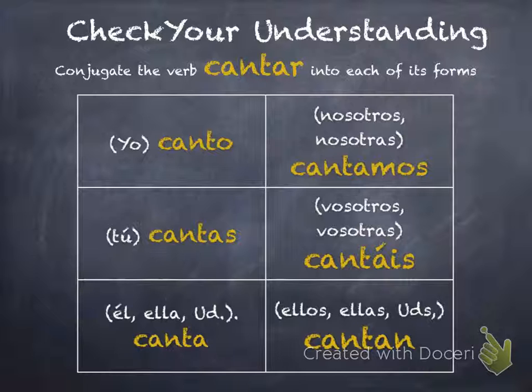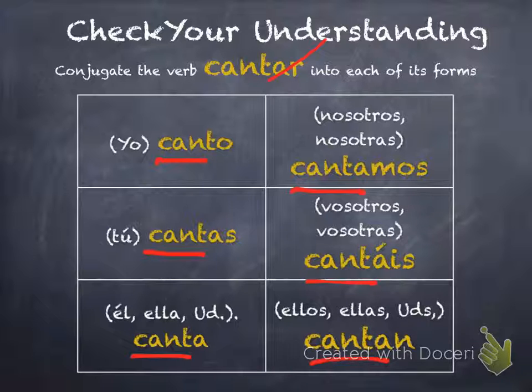Okay, so step 1 was to drop the ending. So then you had the stem, C-A-N-T, and that's the important part. Now that we have the first step done, now we just add our endings.